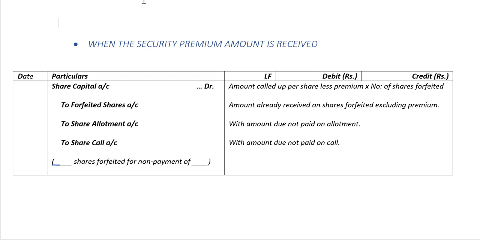We need to credit share allotment account with the amount which is due but not paid on allotment, and we need to credit share call account with the amount which is due but not paid on call. In the narration, we need to write the number of shares forfeited for non-payment of whichever installment has not been paid.